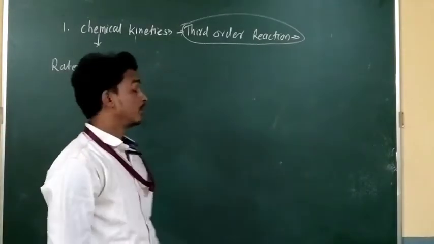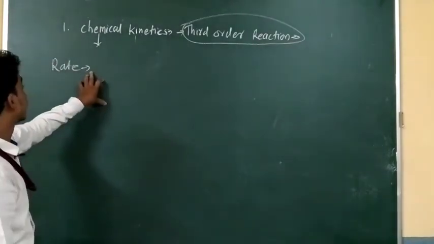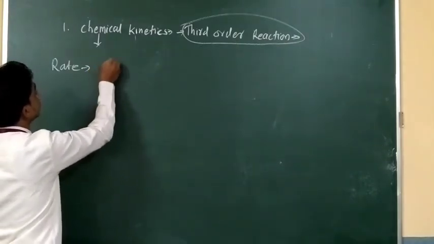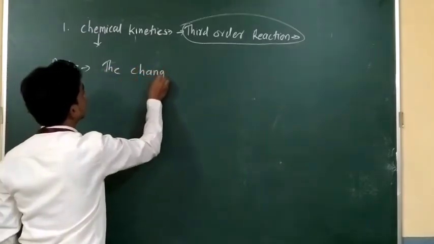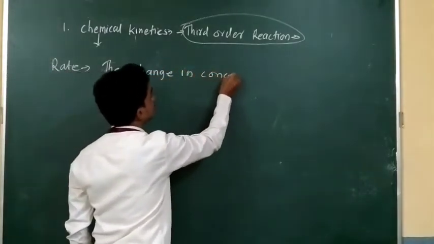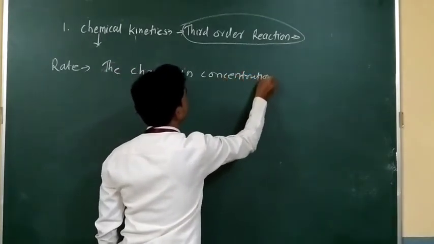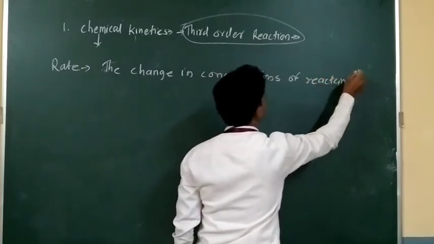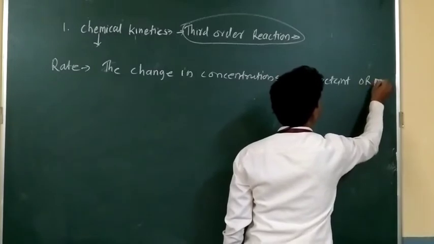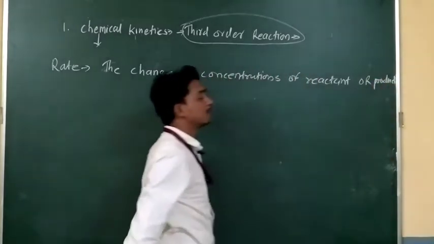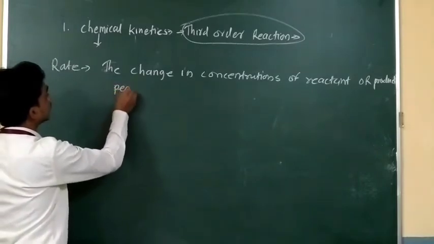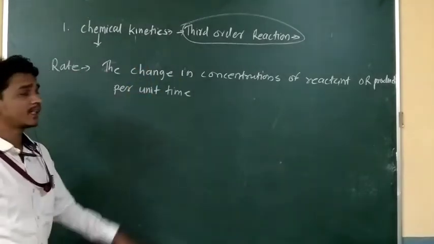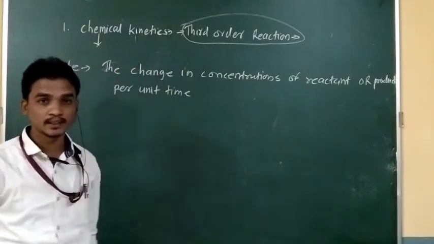In your SYBSc, we defined the rate. The definition of rate is the change in concentration, change in concentration of reactant or product, maybe reactant or maybe product, per unit time. You have already practically done this kinetic study.